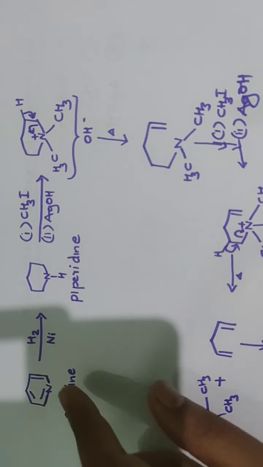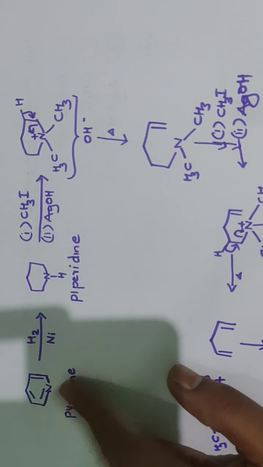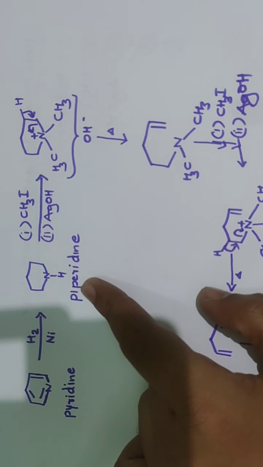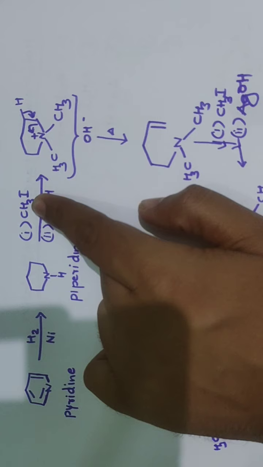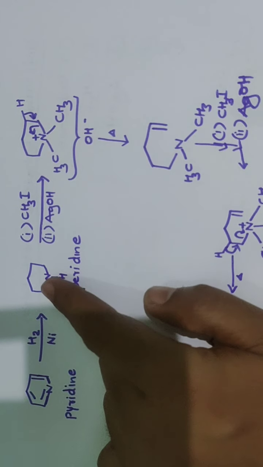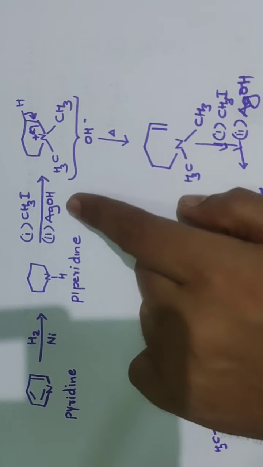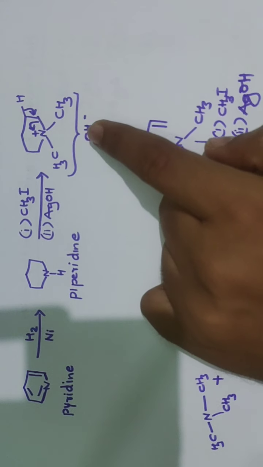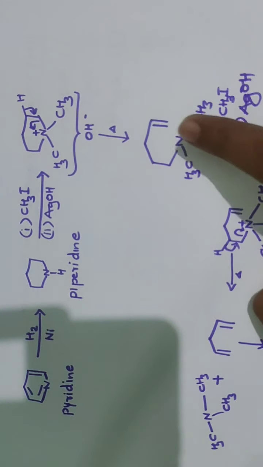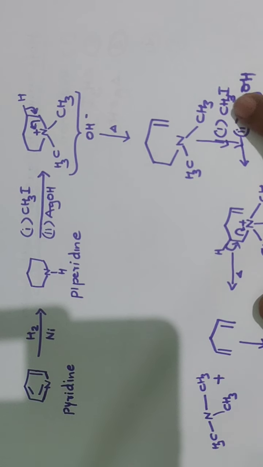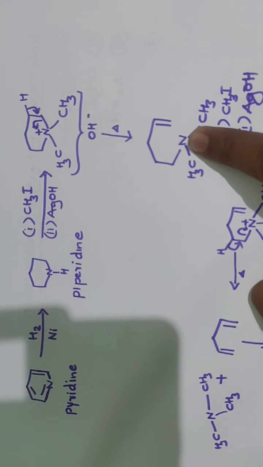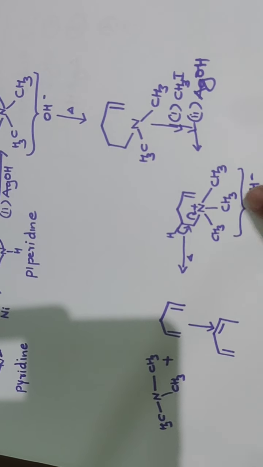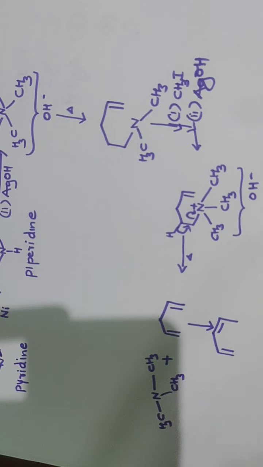So first step, what is done? I've taken pyridine as an example. It is subjected to hydrogenation, and the double bonds get converted into single bonds. Then methylation: the nitrogen gets methylated, resulting in the formation of a quaternary ammonium salt. On treating it with moist silver oxide, the hydroxide is formed. On heating, loss of water takes place, with OH minus and H plus, and this bond breaks. Again the same method: methyl iodide, quaternary ammonium salt, OH minus. Again on heating, loss of water, bond breaks. So this is what you get.